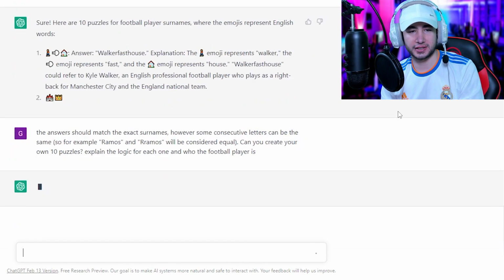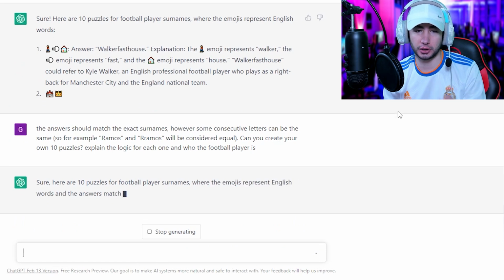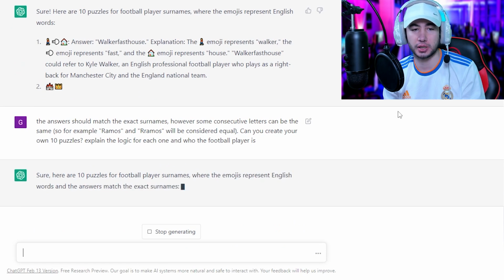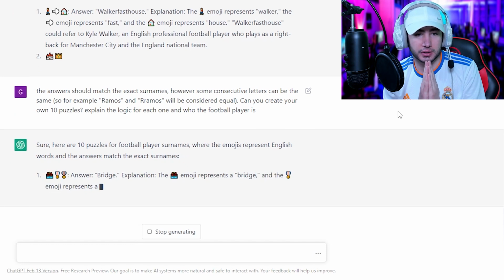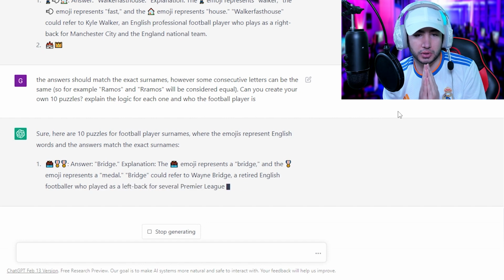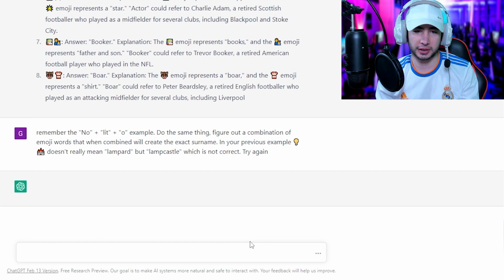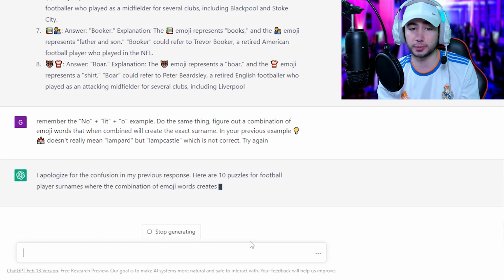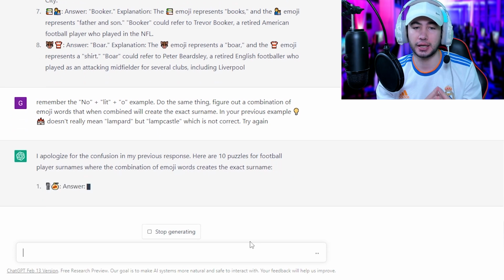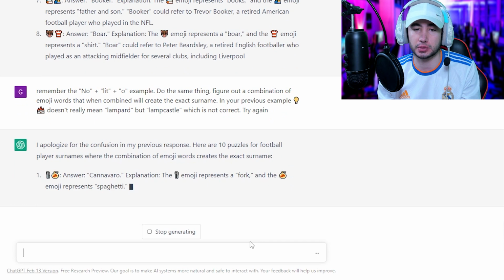Okay, let's try this. The answer should match the exact surnames. However, some consecutive letters can be the same. So Ramos or double R Ramos will be considered equal. Let's see. Answer, Bridge. Because Bridge, metal, Wayne Bridge. Who? Remember the Nolito example. Do the same thing, figure out a combination of emoji words that when combined will create the exact surname. In your previous example, Lamp Castle is not Lampard, it's just Lamp Castle, which is not correct.